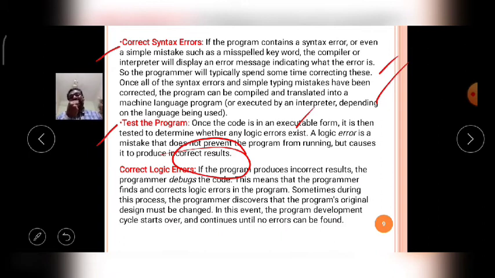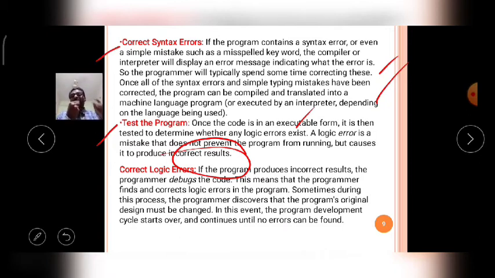So a syntactically correct program may not give the correct answer, because that program contains a logical error.